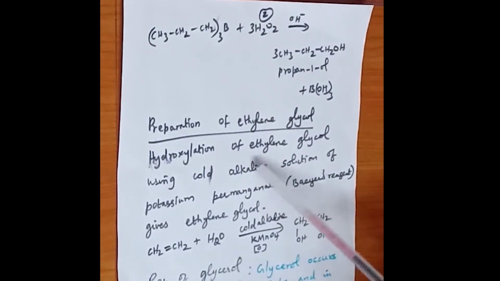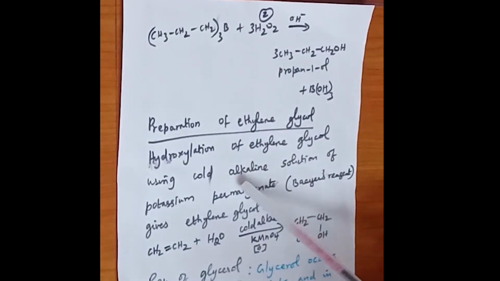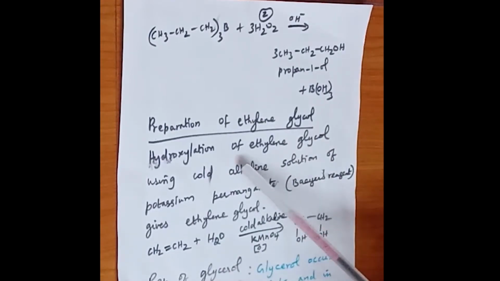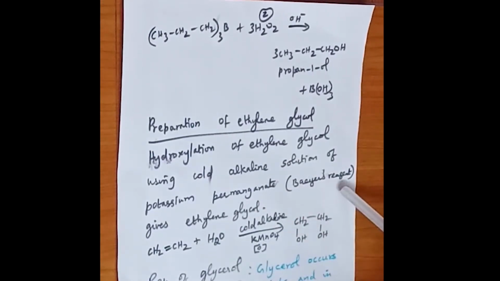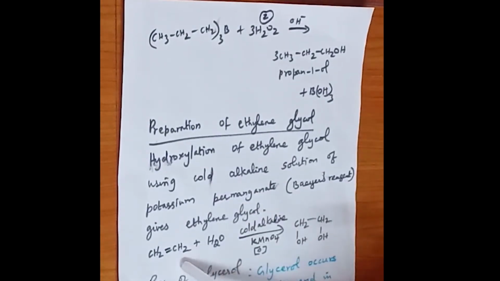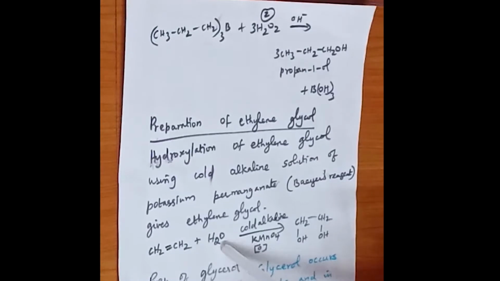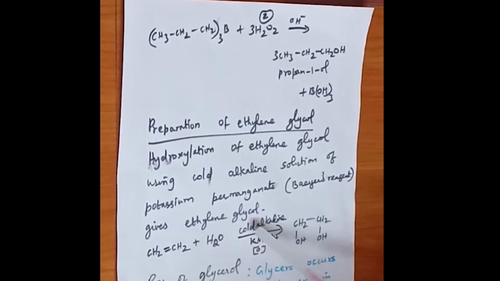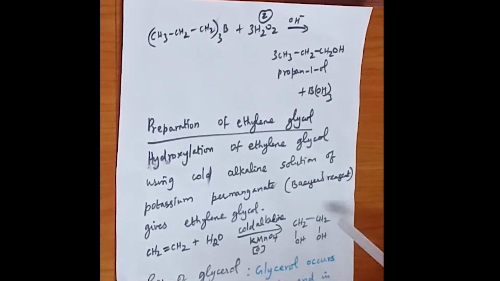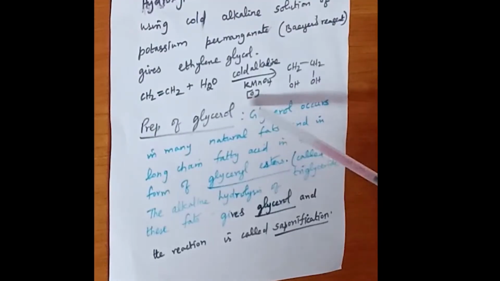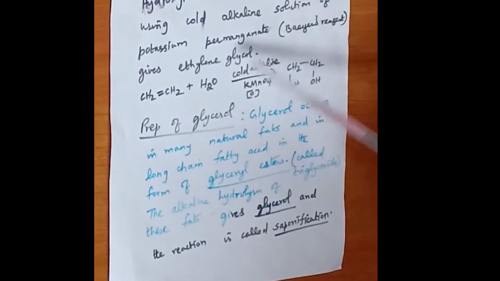The next method of preparation of alcohol is ethylene glycol. So here, hydroxylation of ethylene gives ethylene glycol using a cold alkaline solution of potassium permanganate, which is called Baeyer's reagent. So ethylene on hydroxylation is nothing but addition of OH groups in the presence of an oxidizing agent like KMnO4. It forms ethylene glycol. We have seen the preparation of ethylene glycol so far.